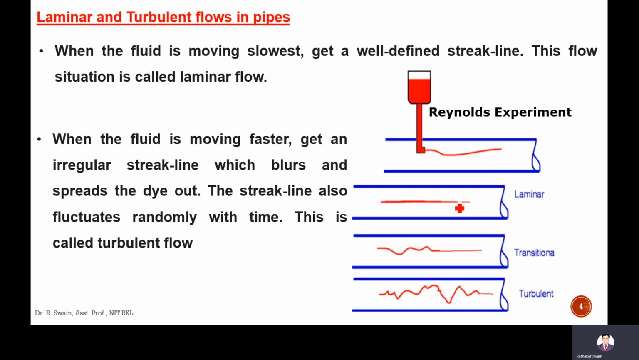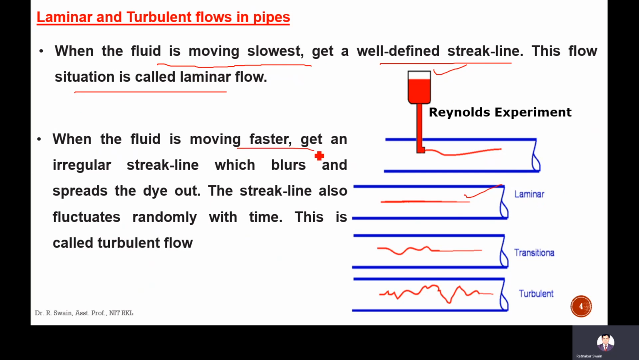Next, I will discuss laminar and turbulent flows in pipe. What is laminar flow? What is turbulent flow? Experimentally we can define these two flows with the Reynolds experiment. In a Reynolds experiment, dye is released in the pipe flow, and if the velocity is low, meaning the fluid is moving slowly, we get a well-defined streak line like here. Then this flow situation is called laminar flow.